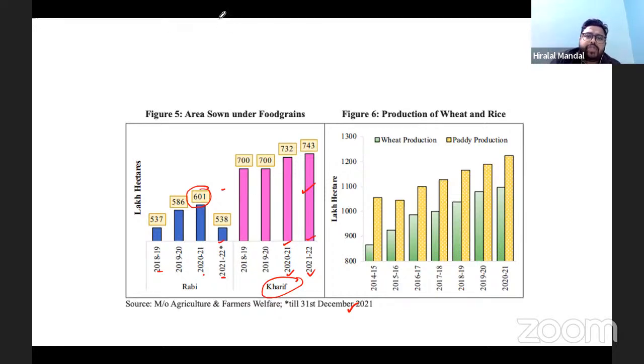Can you make a contribution? Why is this data reflecting more area under the Kharif crop, whereas there is less area under the Rabi crop? There can be many reasons. Can anybody help me find the reason? Two to three potential reasons. Lack of irrigation facilities.